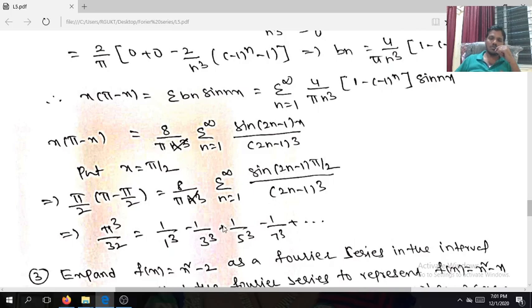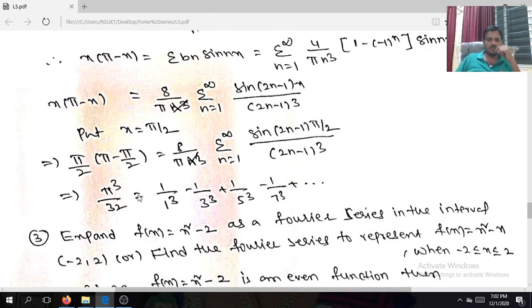Next n equals 2: 2 into 2 minus 1, sin 3 pi by 2 is negative, that is minus 1 by 3 cube, plus sin 5 pi by 2 is positive. Like that you will get the terms. This is the value of 1 by 1 cube minus 1 by 3 cube plus 1 by 5 cube minus 1 by 7 cube, and so on.